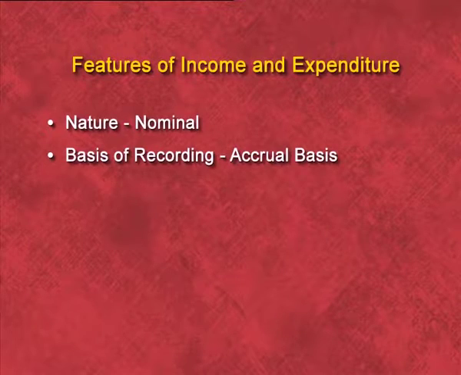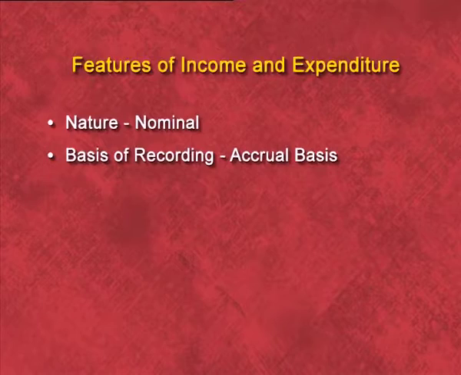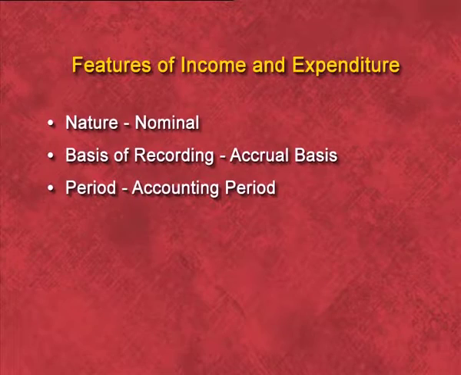Second, basis of recording. It is based on accrual basis of recording. This means that we have to put all types of transaction, whether it is of cash nature or outstanding. Third, period. Income and expenditure account is prepared for the particular current accounting period. In this, we do not include all transaction which belongs to previous year or to next year.